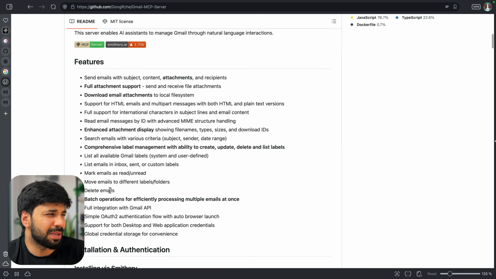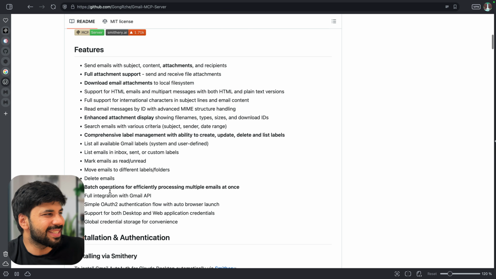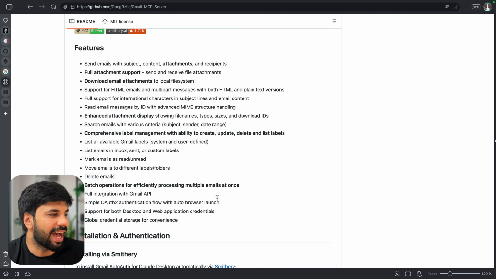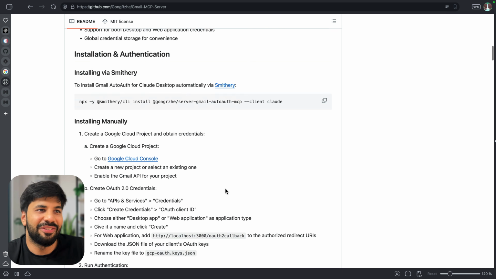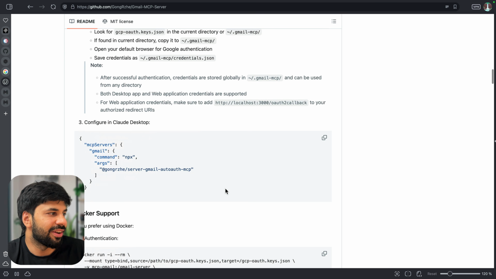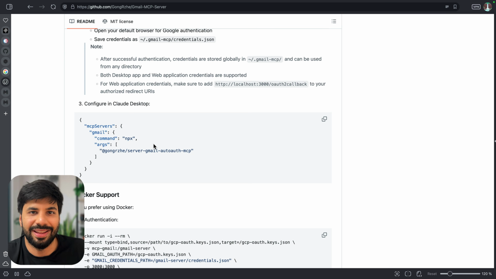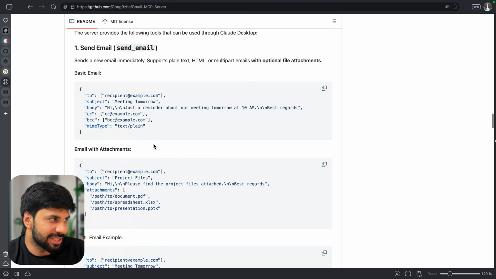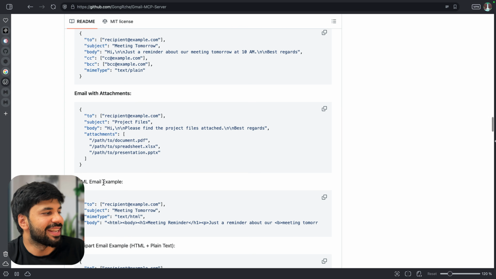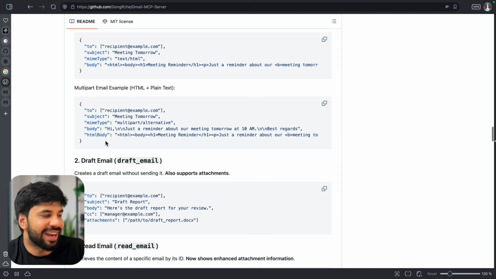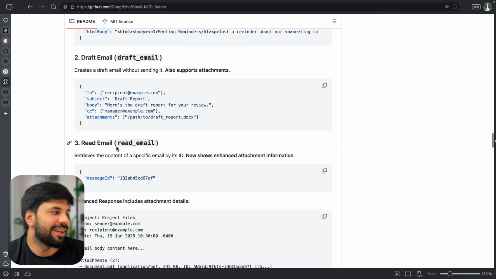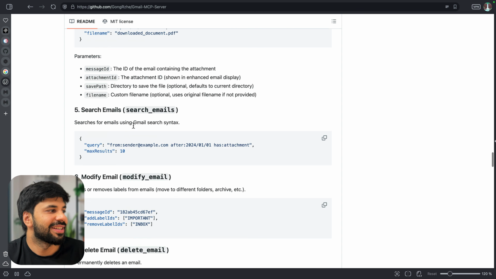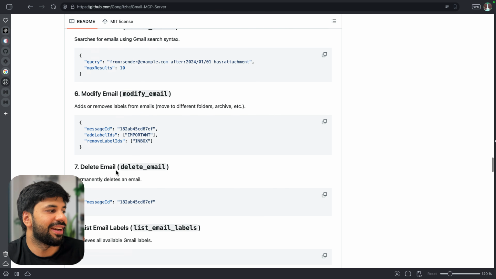All the jargon, all the difficult things aside, at the end of the day, after all the authentication, which I will show you, it effectively is having some tools which you can use. Send email, email with attachment, HTML email example, draft email, read email, download attachment, search email, modify email, delete email. I hope you get the point.